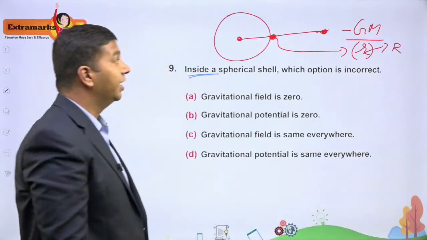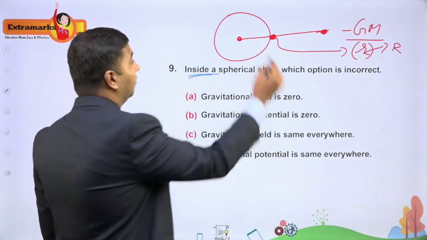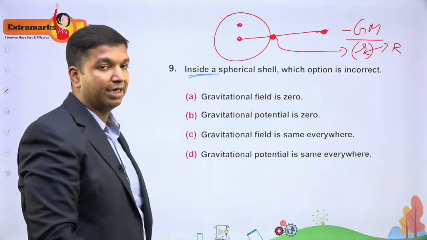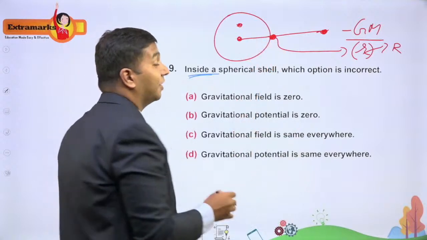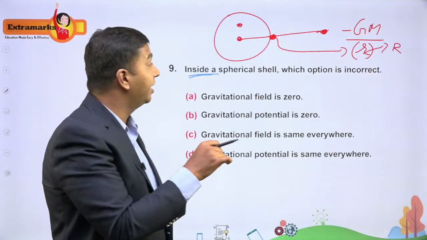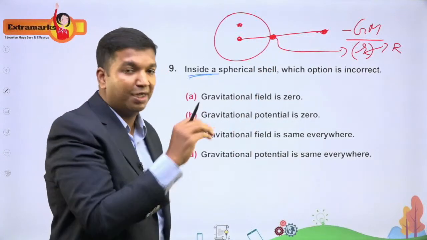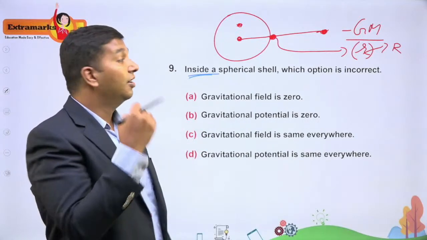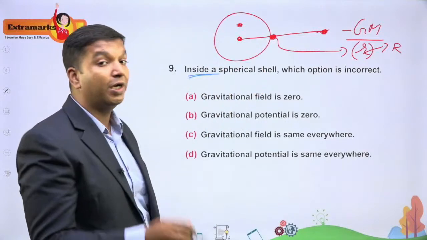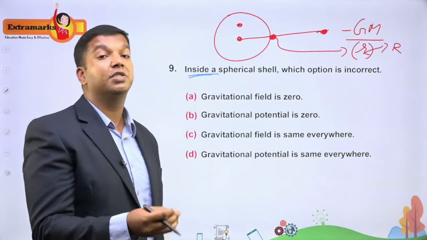Now I'll ask you, what is the gravitational potential inside? You bring the unit mass from infinity to the surface. Now from the surface to the inside point, by basic definition, you need not do any extra work. That unit mass can move from the surface to any inside point on its own, without the application of any force.